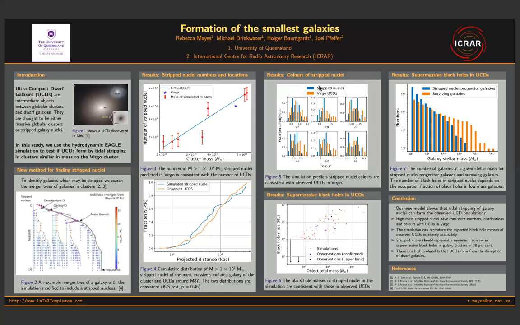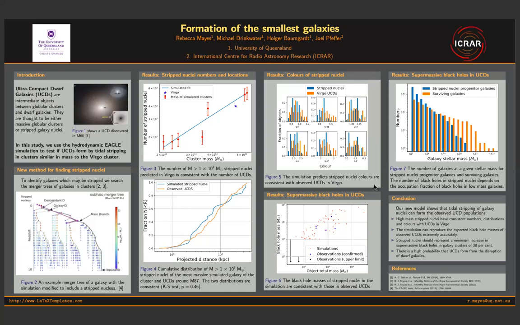In our second paper, we determined the internal properties of our sample of simulated stripped nuclei and compared them to observations of UCD properties. Figure 5 shows that the simulation predicts stripped nuclei colours are consistent with the colours of observed UCDs in Virgo. One consequence of UCDs being stripped nuclei is that they are likely to retain the central supermassive black holes found in galaxy nuclei.